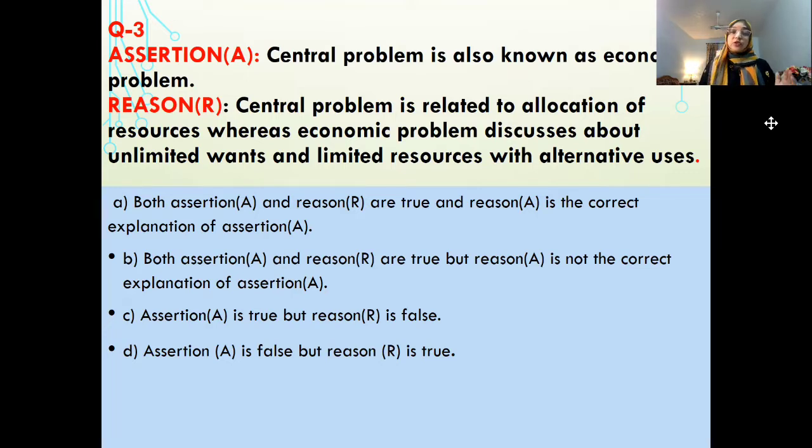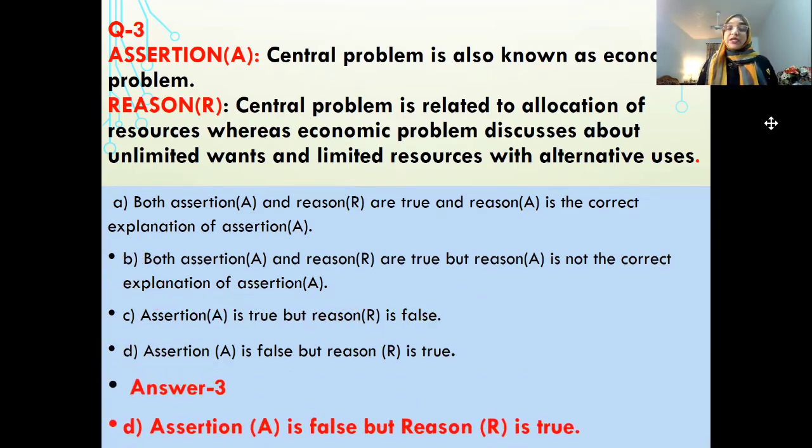It is related to production, distribution, and disposition, whereas economic problem is related to the problem of choice, because human wants are unlimited, resources are limited, and resources have alternative uses. They are very interconnected, but they are not the same thing. So the correct answer is that assertion is false, but reason is true.